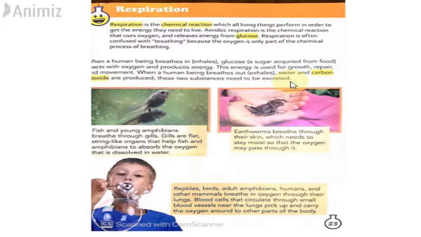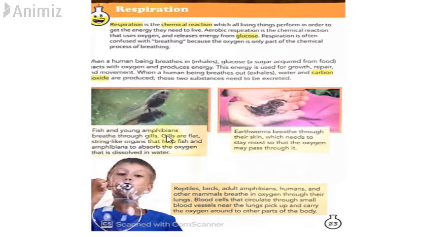So we inhale oxygen and we produce carbon dioxide and water, which are the result of the chemical reaction between glucose and oxygen. When glucose and oxygen combine, they produce energy, and they also release carbon dioxide and water. And because these things are important to be released,